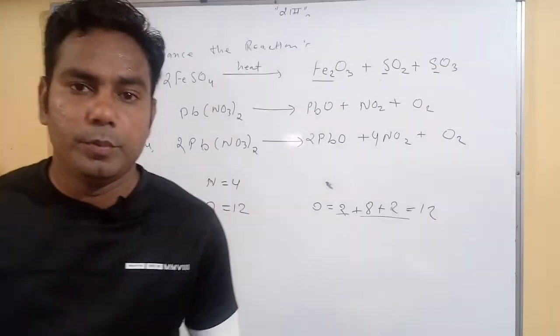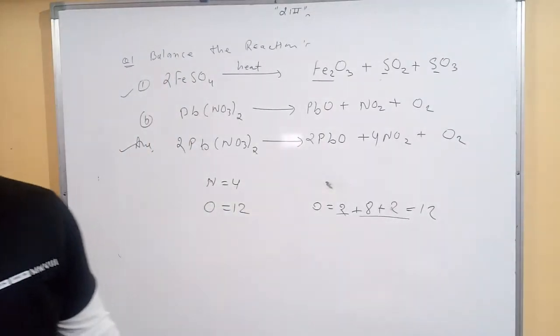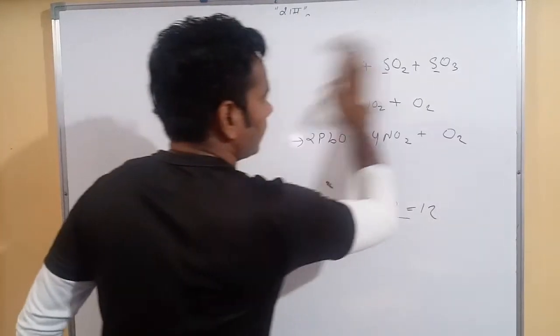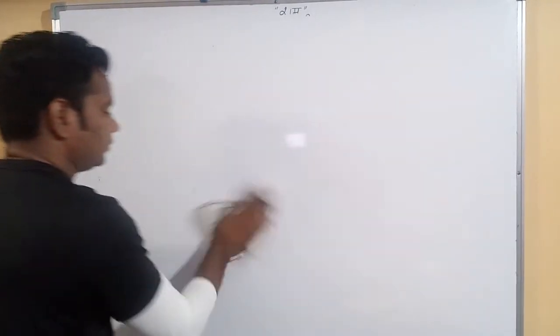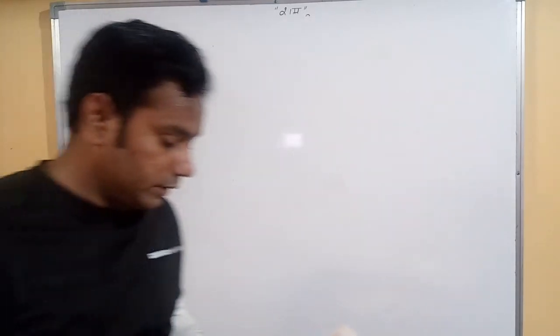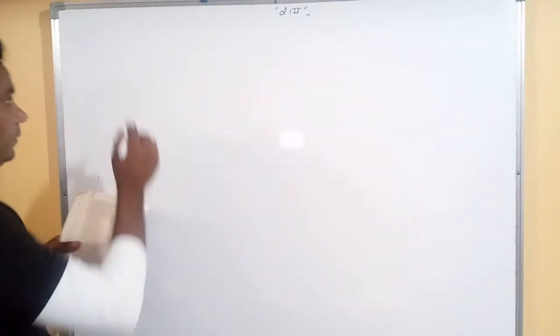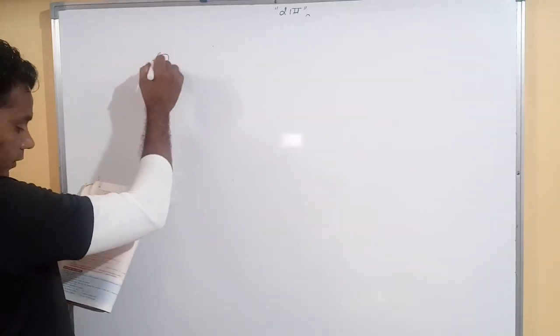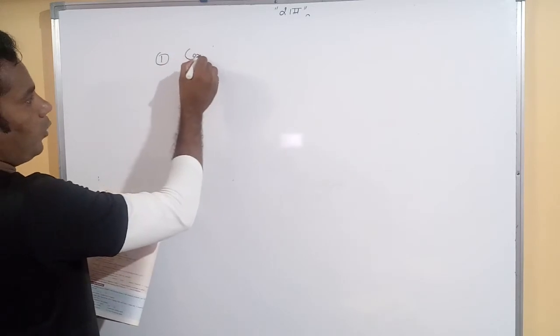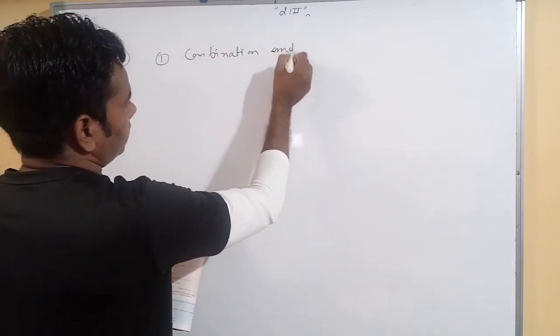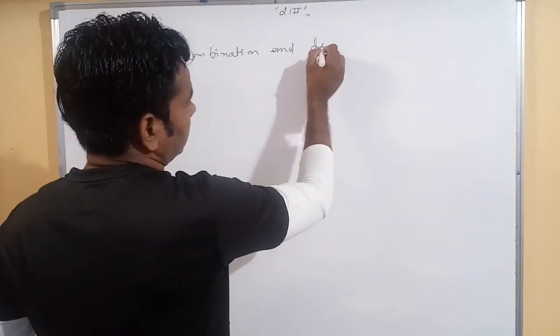Okay, now we move to our next question. Next question is, which of the following is a combination and which is a displacement reaction? Okay, then we want to determine the combination reaction and displacement reaction.